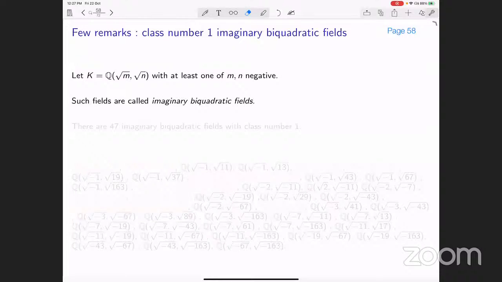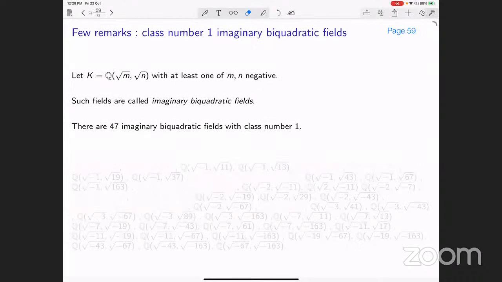We have 9 imaginary quadratic fields with class number 1. Only 5 of them are Euclidean. All right. So let's look at this number field K, which is Q of square root of M, square root of N, with M and N square free integers with at least one of M, N negative. Such fields are called imaginary biquadratic fields.